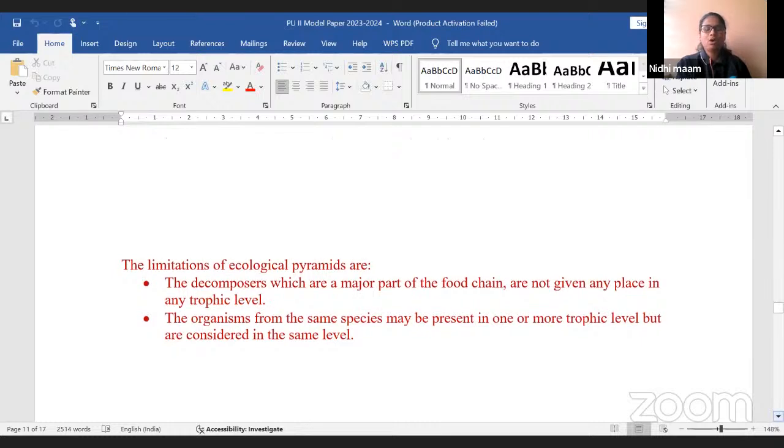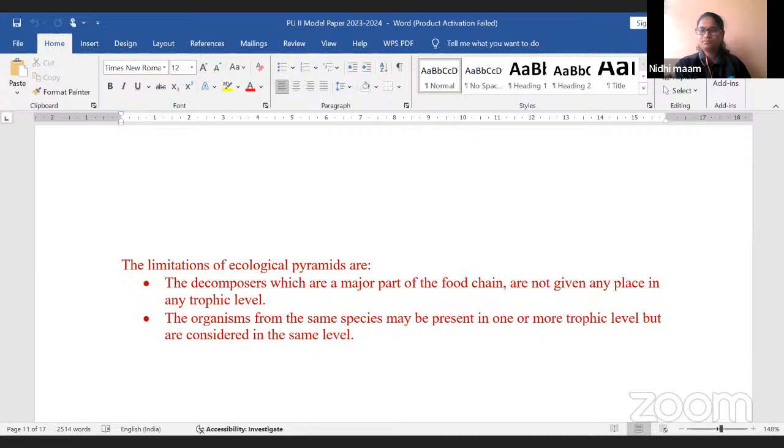Next, the organisms from the same species may be present in one or more trophic levels, but are considered in the same level. When you consider the grasshopper, rat, mouse, these are present in the first, second or third trophic level. It may be 2 or 3 trophic levels, but we consider it as the same level, which is not scientific. So these are the 2 limitations of ecological pyramids.